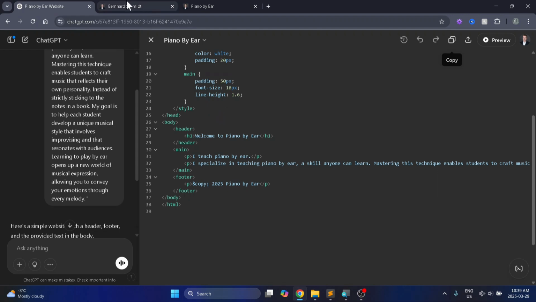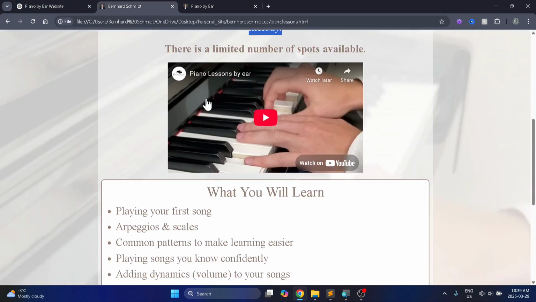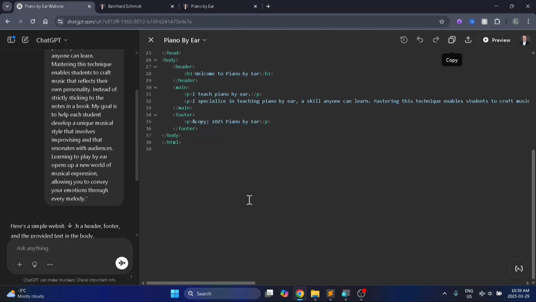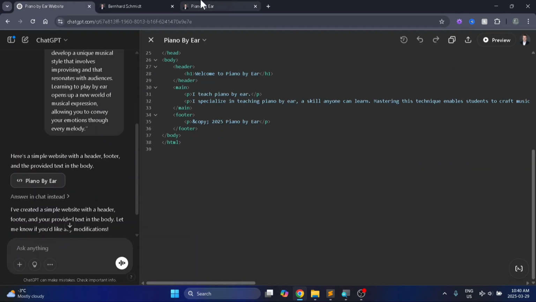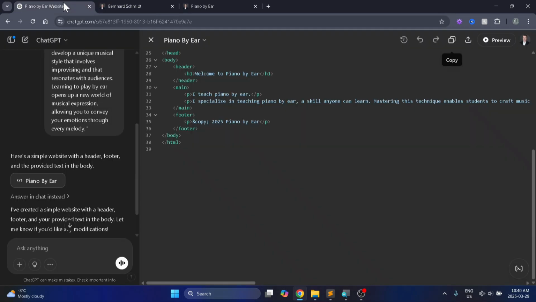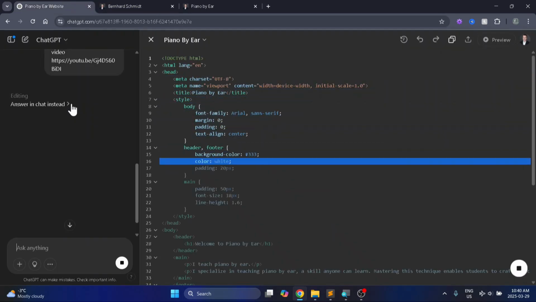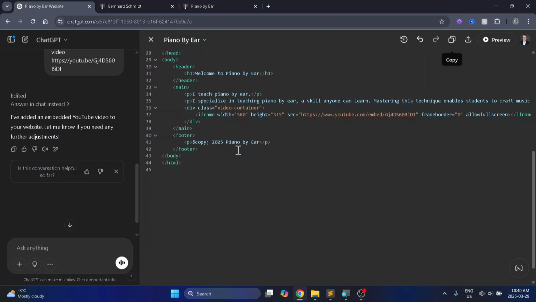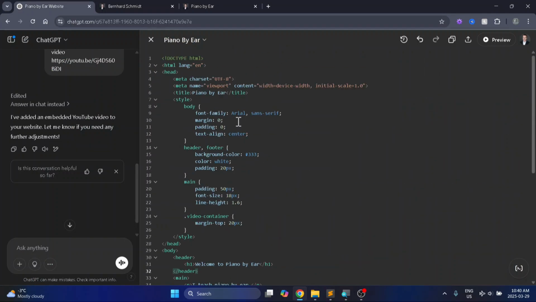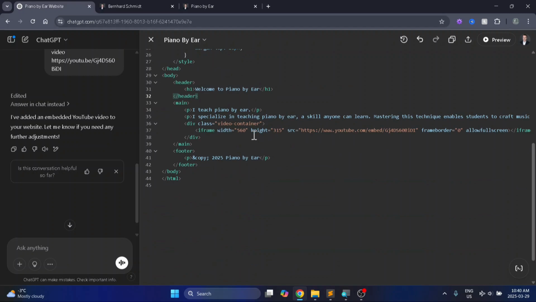Let's give it some more content. So now I'm gonna just copy this link and I'll ask ChatGPT to add an iframe just like this here and make that video watchable on there. Whenever you prompt it to make something new, it'll copy all your existing code. So you don't have to worry about where to add the new code.